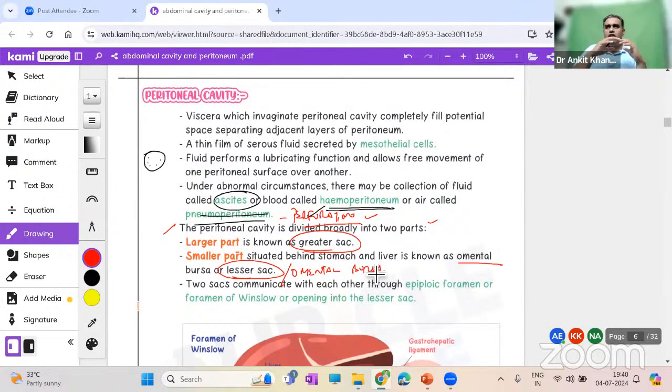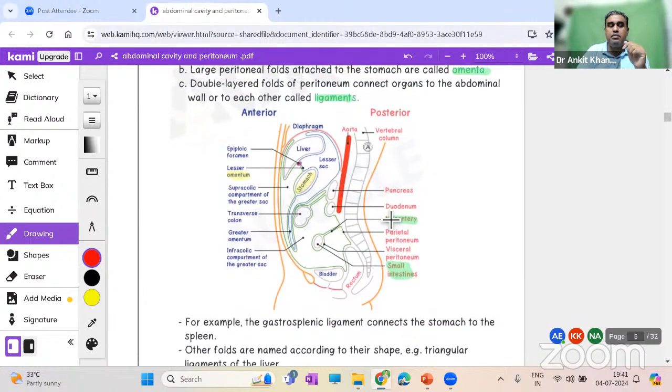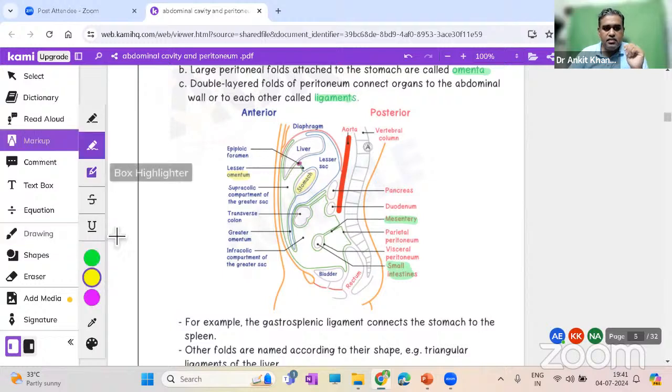The general peritoneal cavity, which is between the parietal and visceral layer, is the greater sac. But there is a very small cavity which is present behind the stomach, and that is known as the lesser sac. Then you might ask why that happens. Actually, that's due to embryology, due to different rotation of the gut. In this image, let me show you the lesser sac.